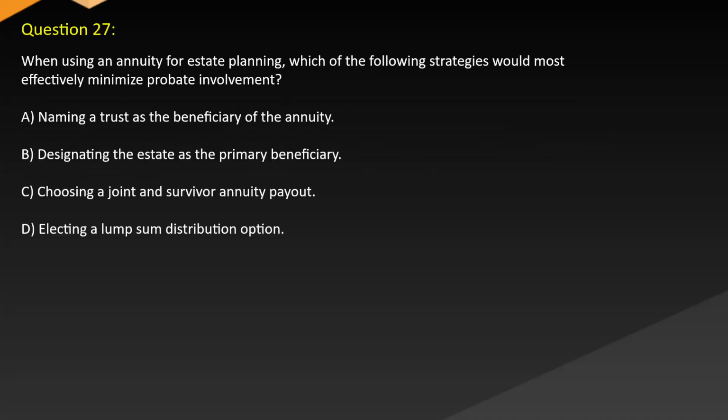Question 27. When using an annuity for estate planning, which of the following strategies would most effectively minimize probate involvement? A. Naming a trust as the beneficiary of the annuity. B. Designating the estate as the primary beneficiary. C. Choosing a joint and survivor annuity payout. D. Electing a lump sum distribution option.